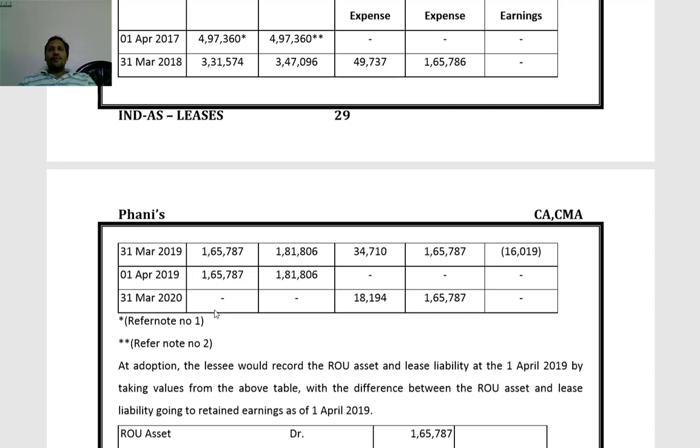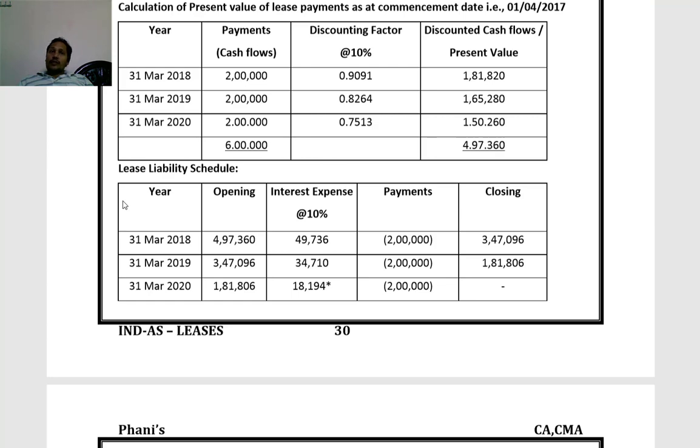Now the lease liability schedule. Starting with the first year beginning 4,97,360. Interest at 10%, 49,736. Lease payment 2 lakhs. Closing balance 3,47,096. Second year beginning 3,47,096. Interest 10%, 34,710. Lease payment 2 lakhs. Closing 1,81,806. Third year beginning 1,81,806. Interest balance figure 18,194. Lease payment 2 lakhs.